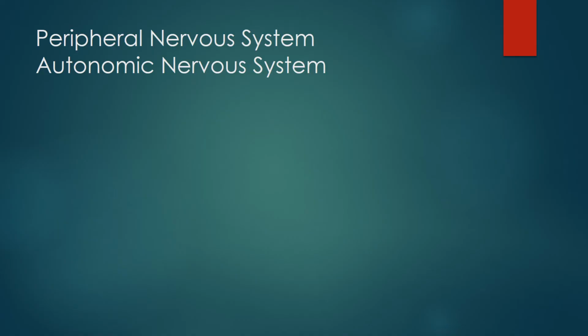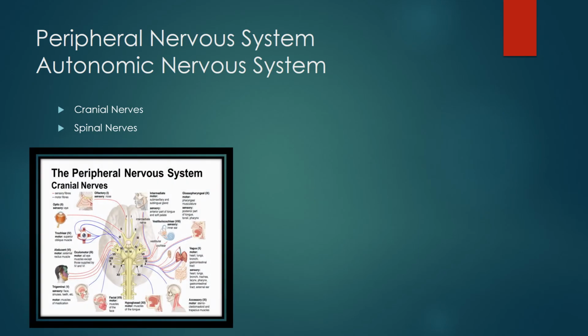Next is the peripheral nervous system and autonomic nervous system. Let's discuss the peripheral nervous system. The peripheral nervous system consists of two types of nerves, that is cranial nerves and spinal nerves. So cranial nerves, the nerves that arise from the brain, are called cranial nerves, and they are separate in the head region, and there are 12 pairs of cranial nerves.